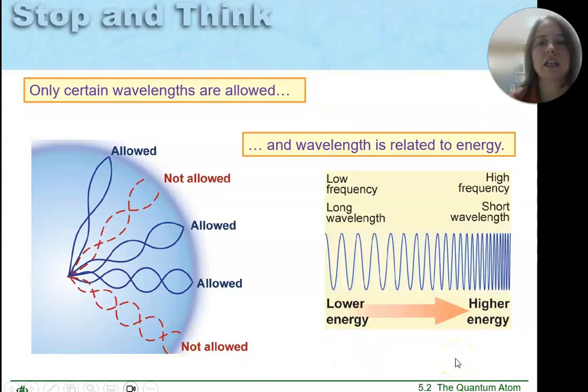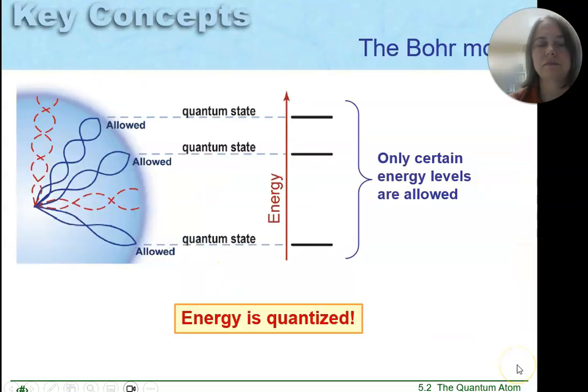So that's just like electrons, where these 1, 2, 3 are allowed, but the electrons will never be found in these red states. And we know that the wavelength is related to energy, so a higher wavelength has more energy. So this one has more energy than that one. And that is why only certain energy levels of electrons are allowed. So this would be the lowest energy state, middle, and then the highest energy state. And the electron will only be here or here or here. But you don't find it here because we know that it cancels itself out.